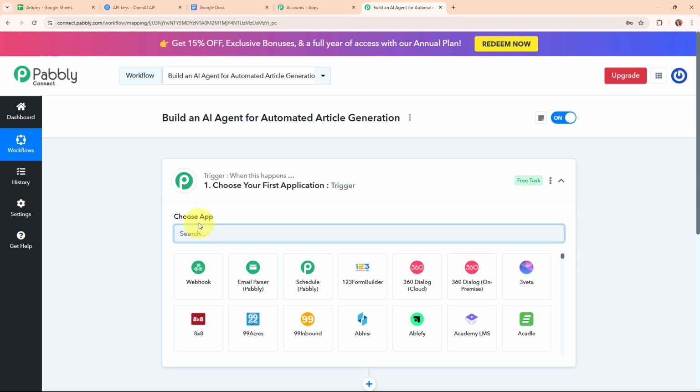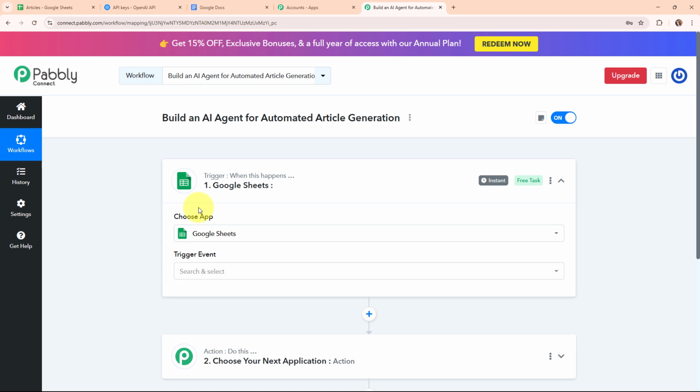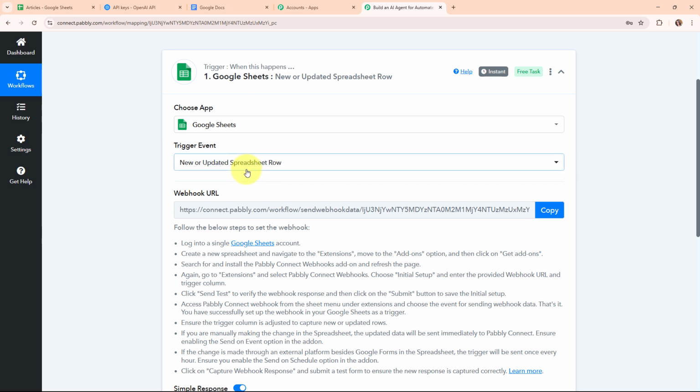So here I'm going to select my trigger application as Google Sheets, as I'm adding new topics in my Google Sheets for the article generation. So Google Sheets is a free web-based spreadsheet program that allows you to create, edit and share spreadsheets online. So in my Google Sheets trigger step, I'm going to select my trigger event as new or updated spreadsheet row, so that whenever I'm going to add a new detail in my Google Sheets, then automatically Pabbly Connect is going to capture the response, or you can say automatically this entire workflow is going to get triggered.